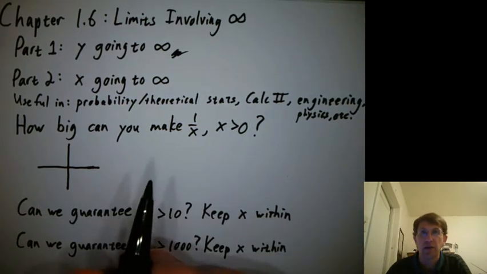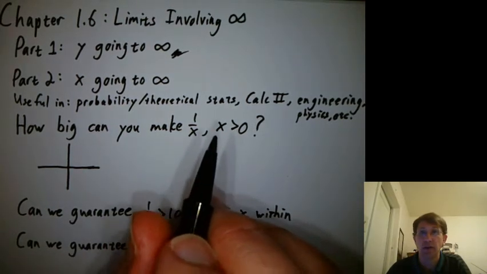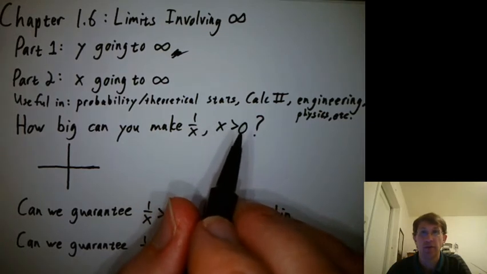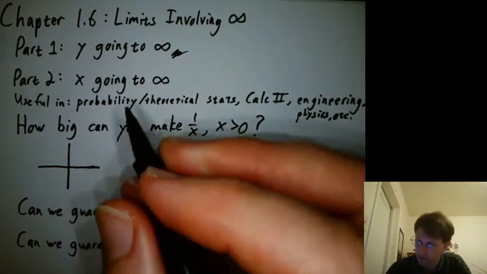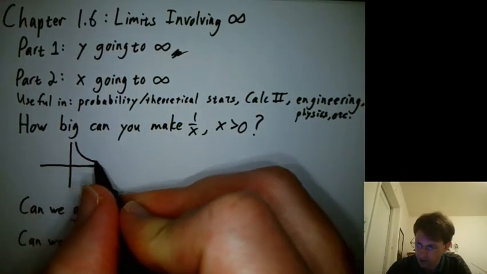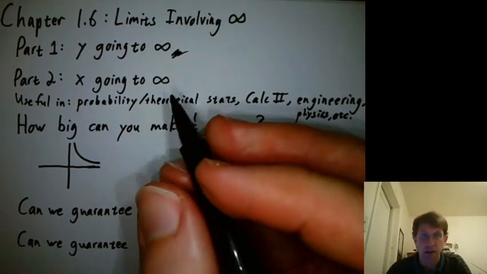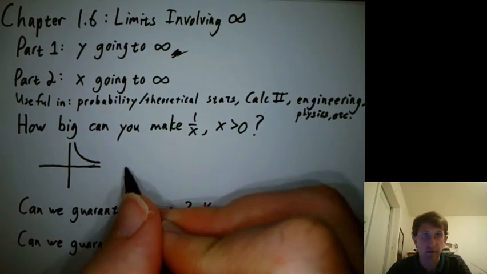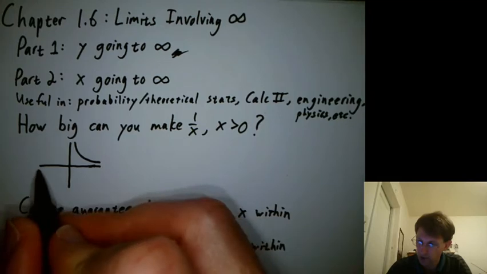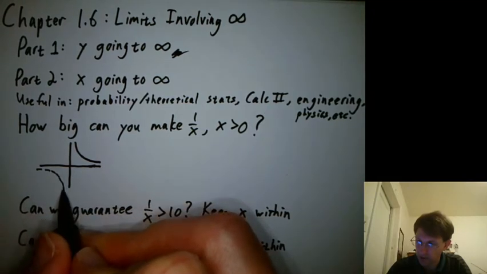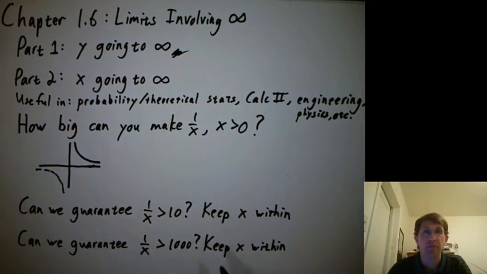Our first big question is, how big can you make 1 over x? And for now, we'll just consider positive x values. Think for a sec, what's the graph of 1 over x? It's a hyperbola like that, right? Never quite touches the x-axis over here, never quite touches the y-axis over here. For x less than 0, it looks like that, but we'll get back to that later.